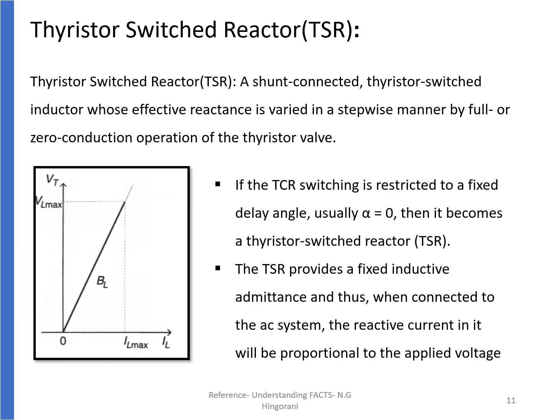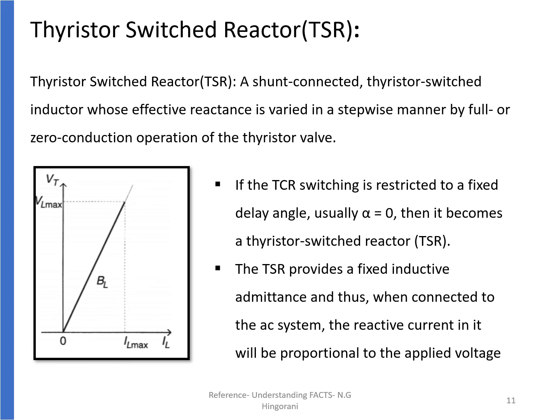Now what is a thyristor switched reactor? It is a shunt connected thyristor switched inductor whose effective reactance is varied in a stepwise manner by full or zero conduction operation of a thyristor valve. If TCR switching is restricted to a fixed delay angle, usually alpha equal to 0, then it becomes TSR, that is, thyristor switched reactor.